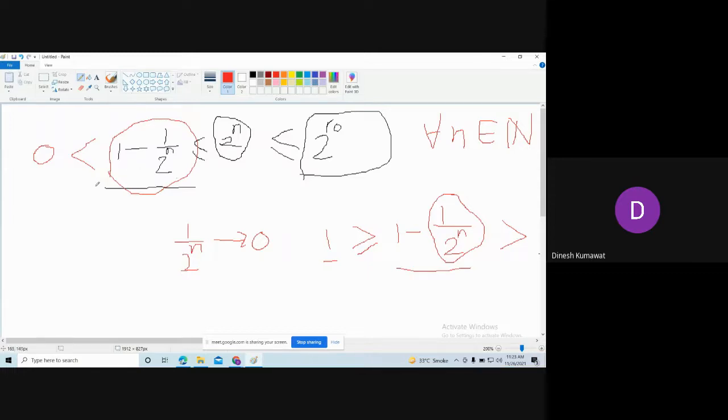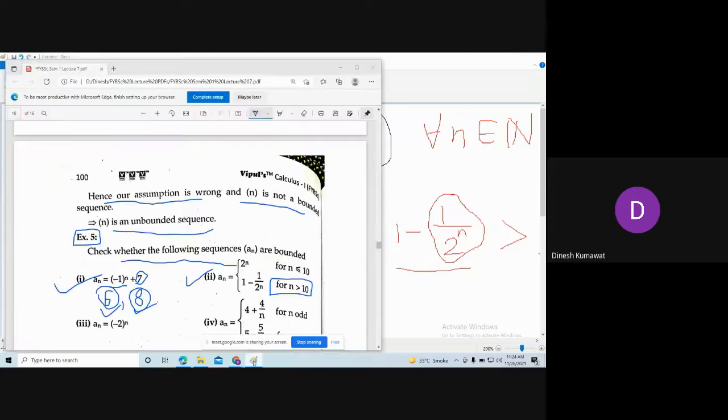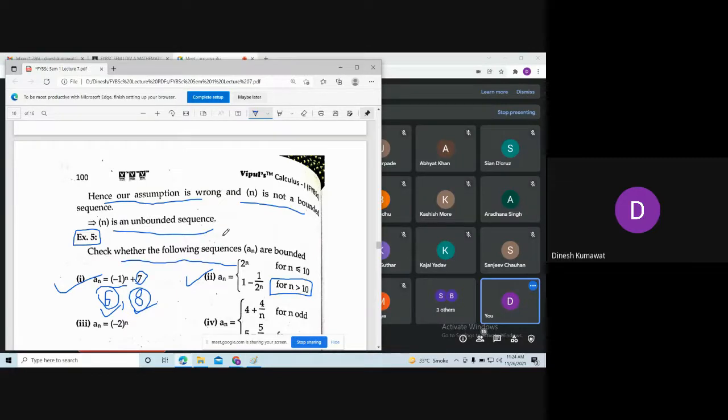So now tell me, can I say this sequence is bounded? Yes, sir. So this is bounded above by 2 to the power 10 and bounded below by 0. So in the second example also we are getting this sequence an is a bounded sequence. Is the second example clear?